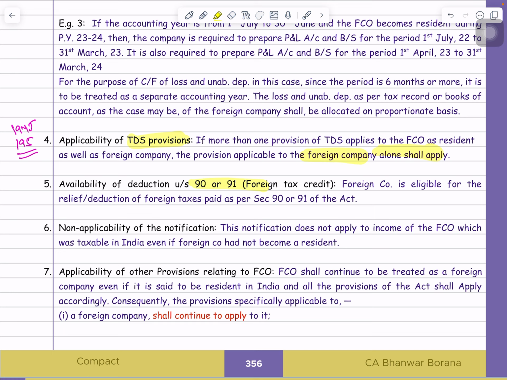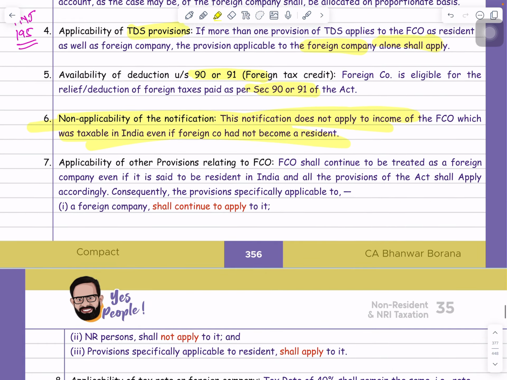Now one more point, guys. When this foreign company becomes a resident in India, then whole world income is taxable, but there may be a possibility they already paid taxes in Singapore also. So can they claim the credit of Singaporean tax or not? The answer is yes. Whatever tax they have paid in Singapore, they can claim the credit in India under section 90 and 91 of the DTAA topic. Now guys, this notification we are discussing is not applicable for Indian income, because Indian income is anyway taxable for that company, whether that company is a resident or non-resident in India. For that income, this particular notification is not applicable.